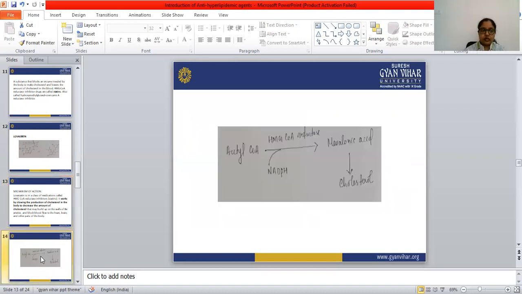Look at this diagram. Acetyl coenzyme A synthesizes mevalonic acid in the presence of NADPH, and this mevalonic acid is converted to cholesterol. But HMG-CoA reductase inhibition blocks this conversion, acetyl CoA to mevalonic acid. This conversion is blocked, and the cholesterol will not be produced. So this is the mechanism of action.